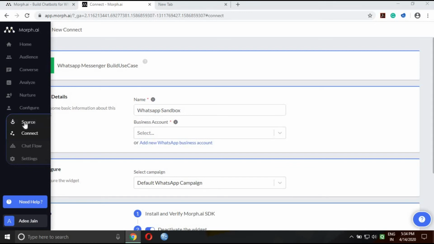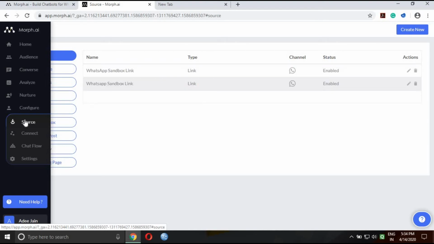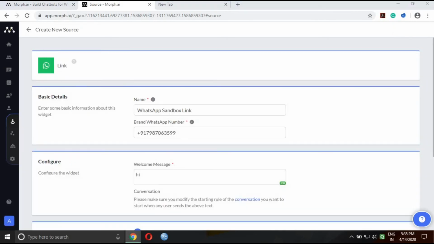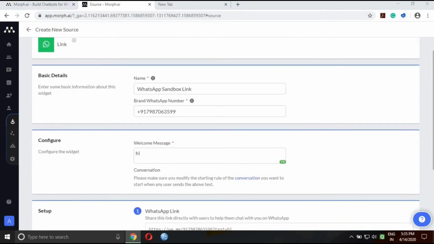After that there is one more option here, which is source. The source works as the intermediate between Chatflow and the connect. Source is basically a link on which your chat will work. In the basic details, the name of my link is WhatsApp sandbox link. The number is the trial number which I have got from mob.ai sandbox, and there is configure the widget.